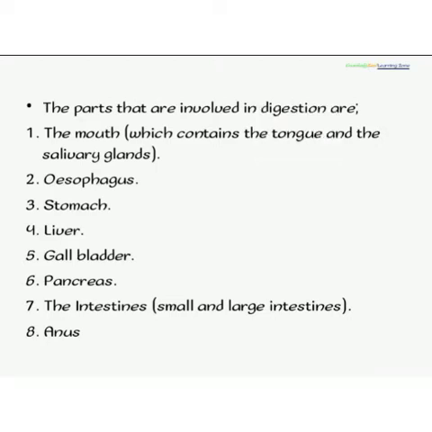Then there's also the salivary gland. It contains saliva, and this saliva contains an enzyme called ptyalin. This enzyme works on carbohydrates, which means the digestion of carbohydrates starts from the mouth. Thereafter, the food passes through the esophagus through a process called peristalsis.